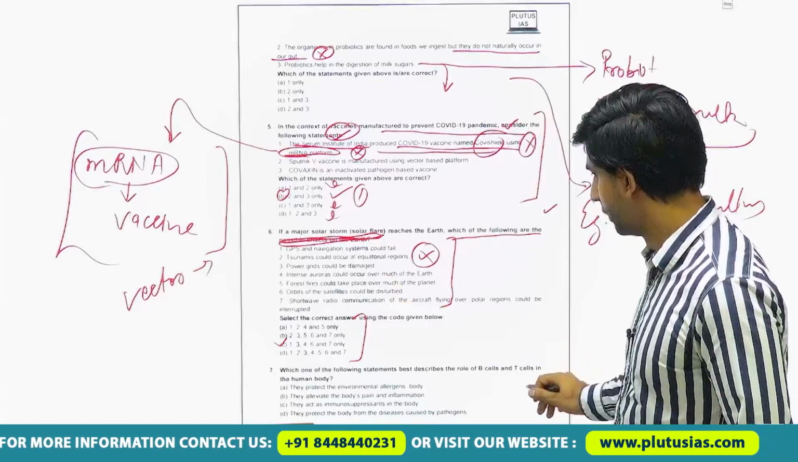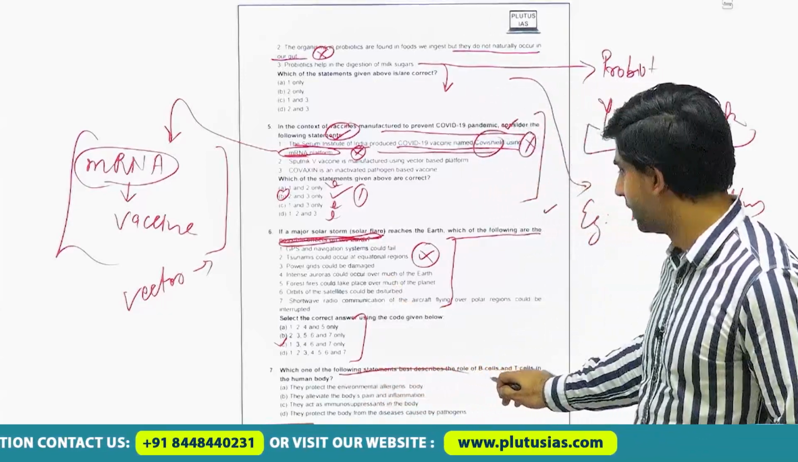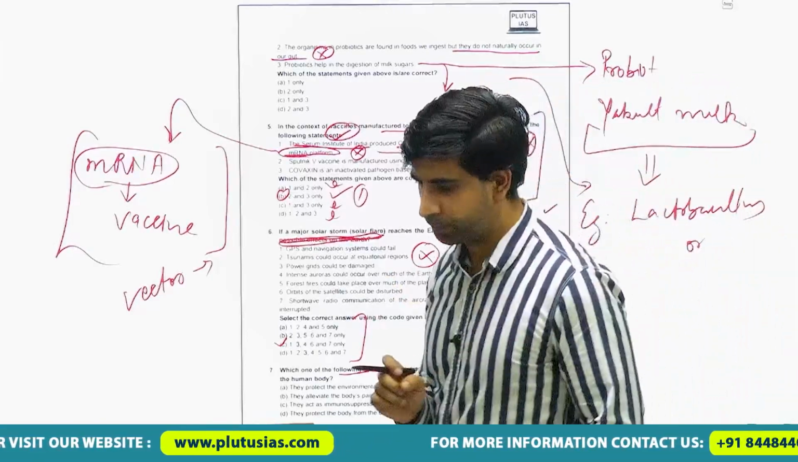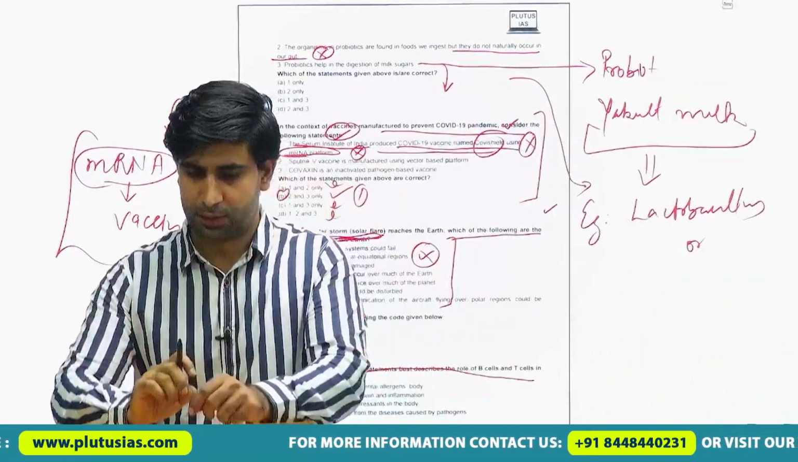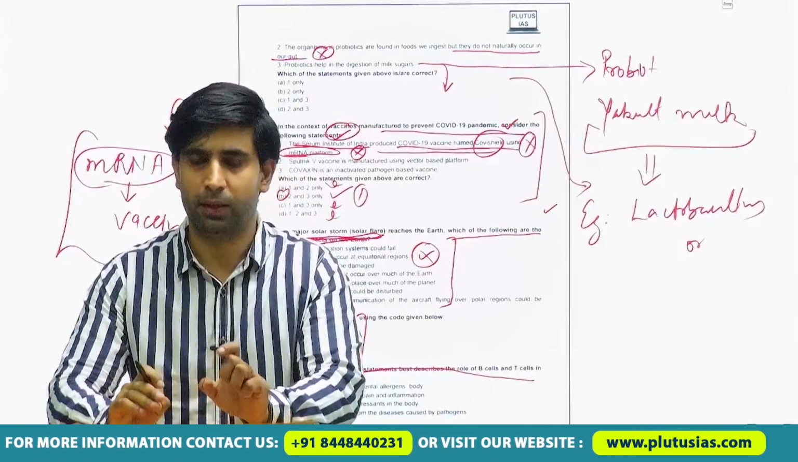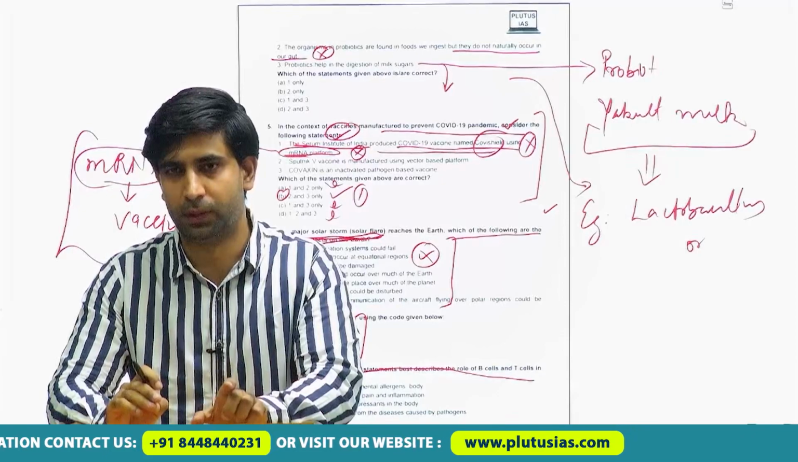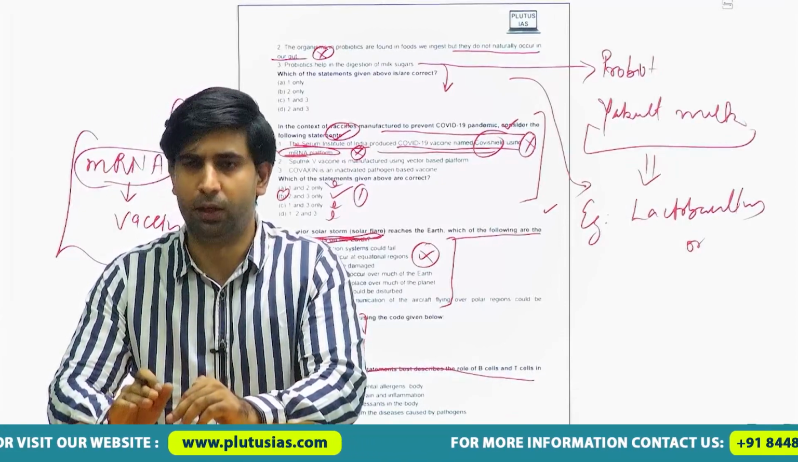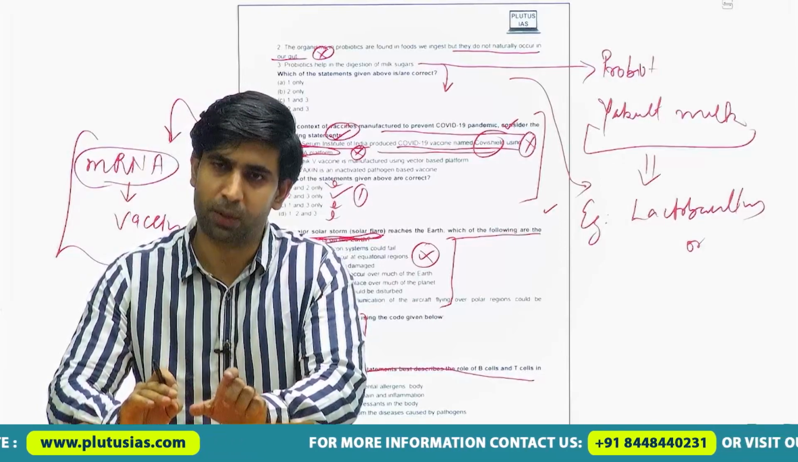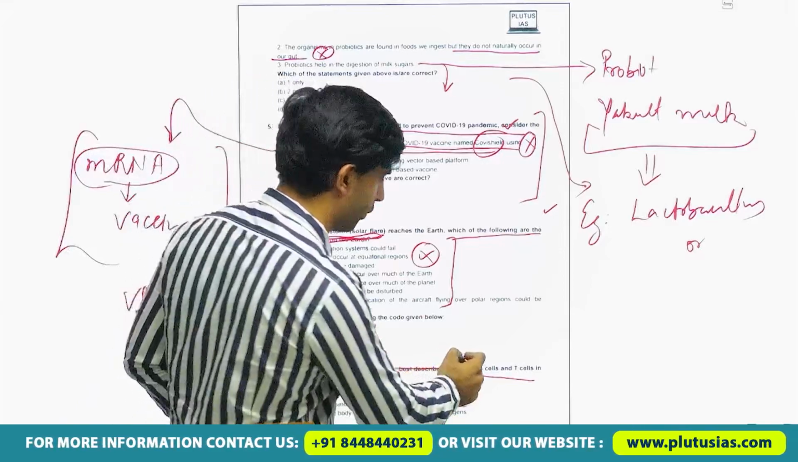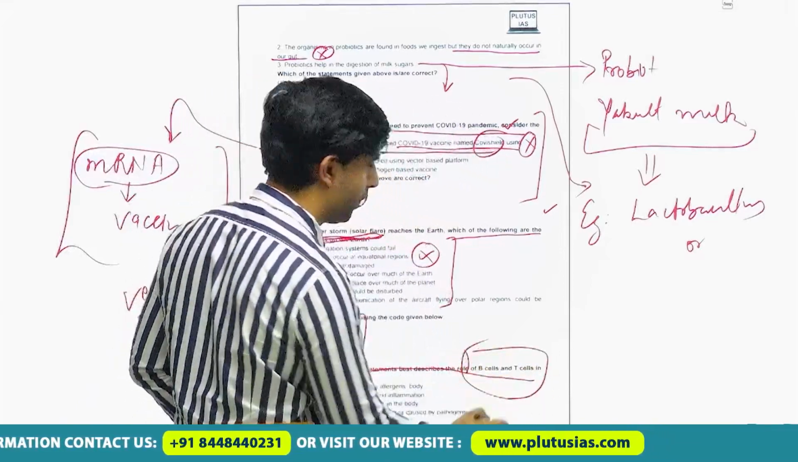And the next question is, which one of the following statements best describes the role of B cells, T cells in the human body? For this question, we require information, and that is also required up to a level of medium depth. It does not require very deep information, but it requires a medium kind of depth in the topic. For example, if we look at the B and T cells, we have to go back to the basics.